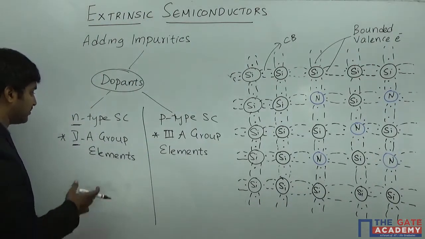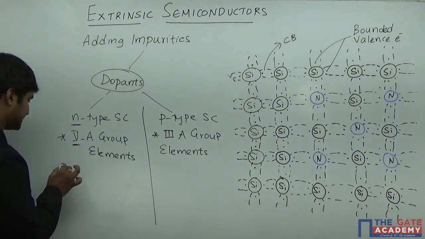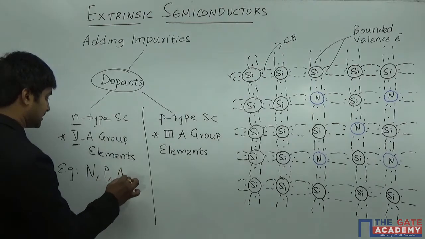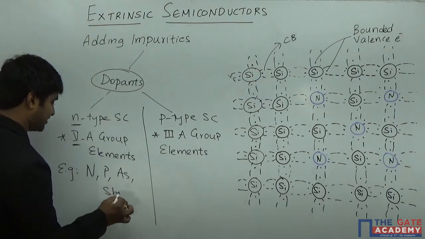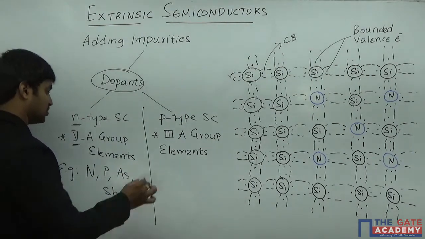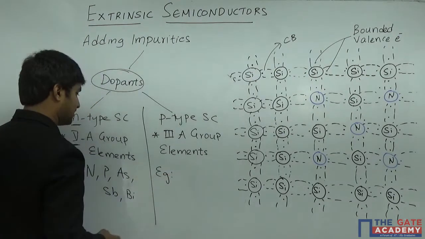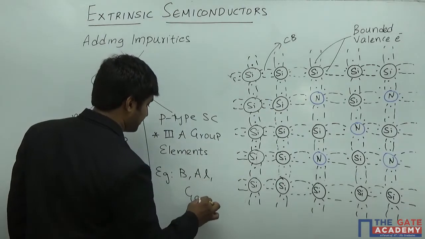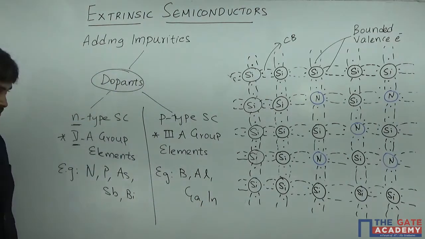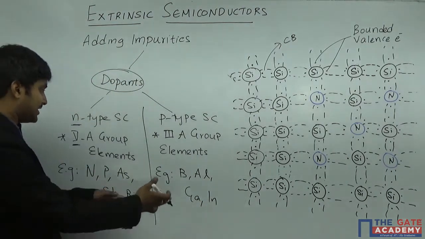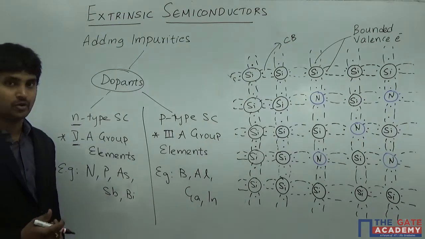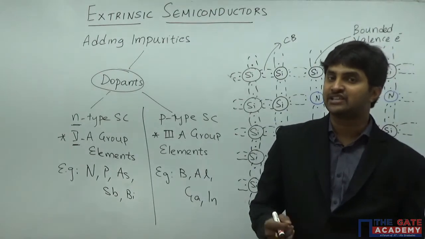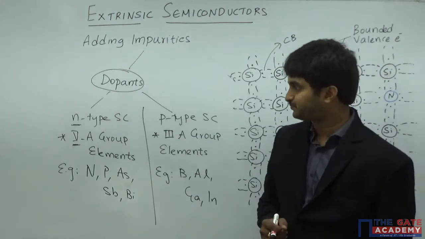Now what are the examples of pentavalent and trivalent? I'll write the examples here. So examples are nitrogen, phosphorus, arsenic, antimony and bismuth. Here the examples of the trivalent impurity are boron, aluminum, gallium, indium. So these are the third A group elements and these are the fifth A group elements that we are going to dope so that we can have the desired type of extrinsic semiconductor.